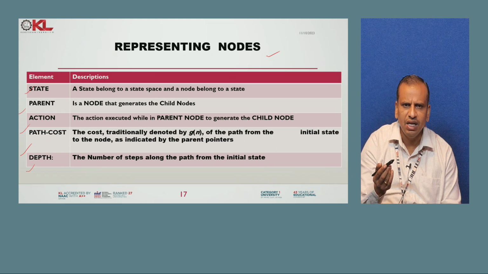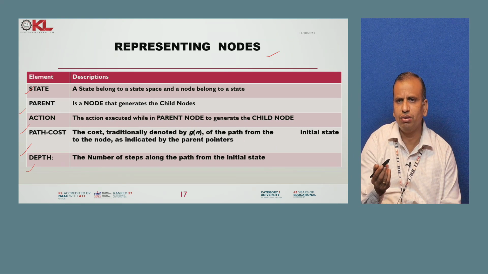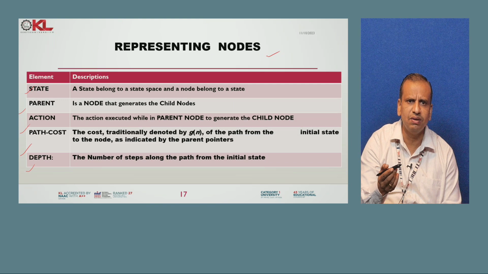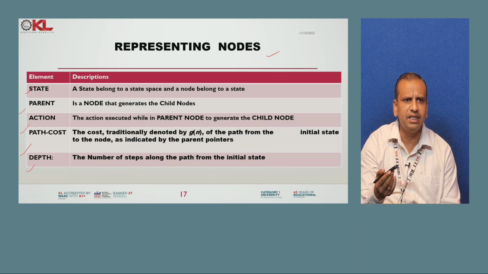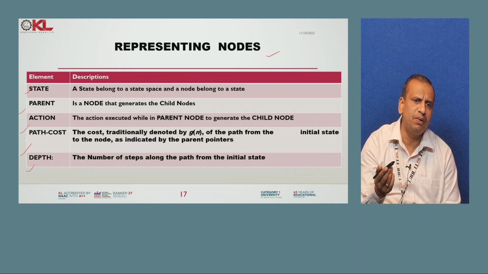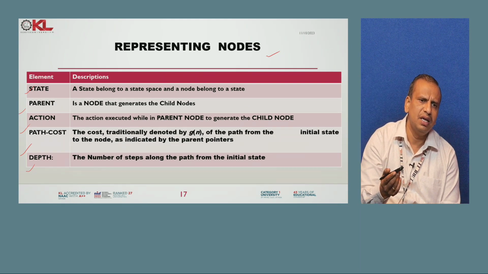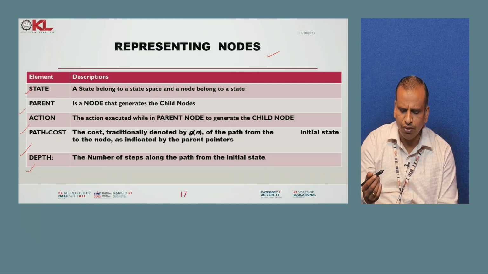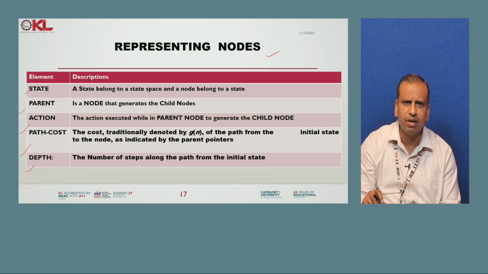Parent is the node that generates the children. Action is what the parent node applies to generate a child. Path cost is g of n, the cost from the initial state to the node. And depth is the number of steps, or levels, from the initial state.